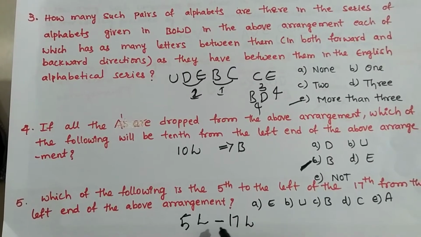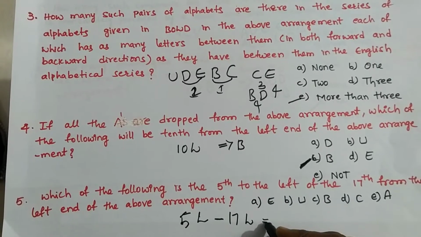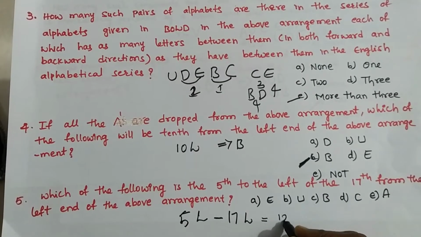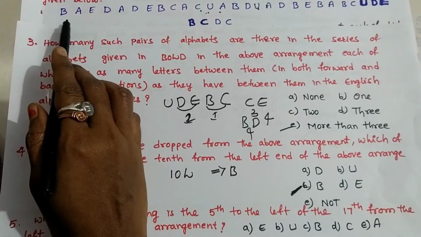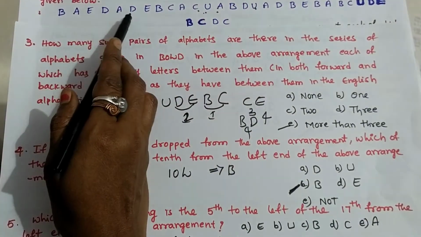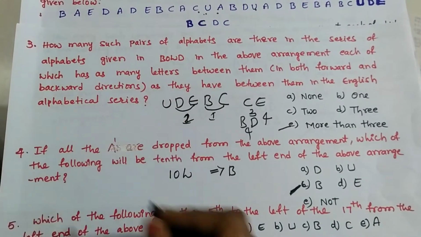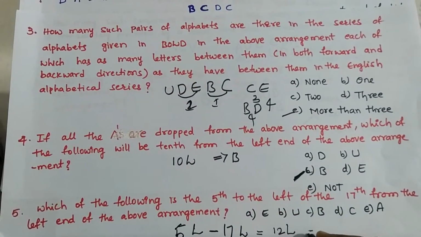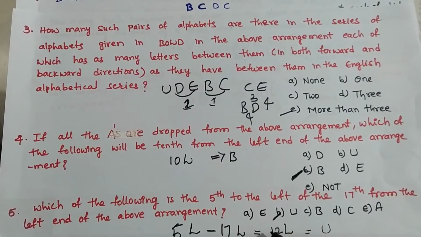Always subtract the small value from the big value. 17 minus 5, 12 left. We should count the 12th left element. 3, 6, 9 and 12. U is the 12th left. Option B is the right answer.